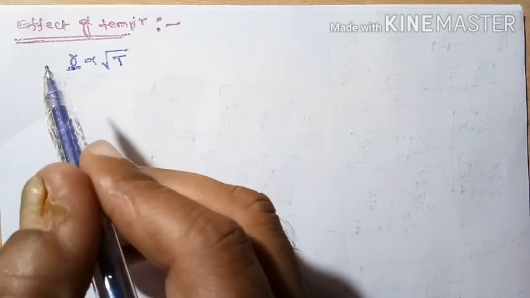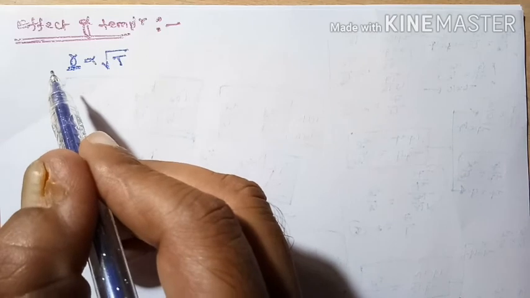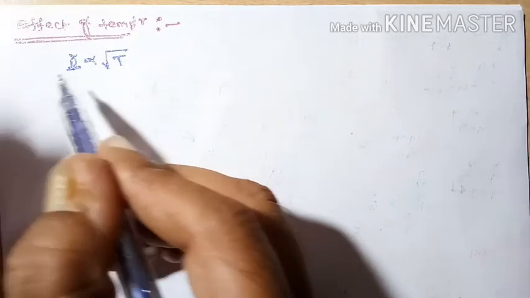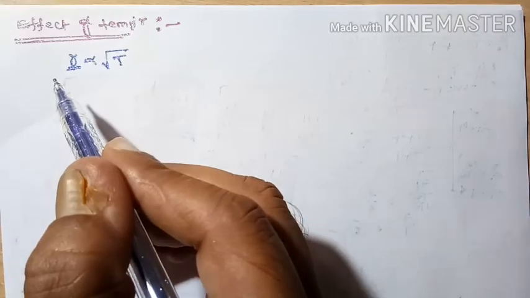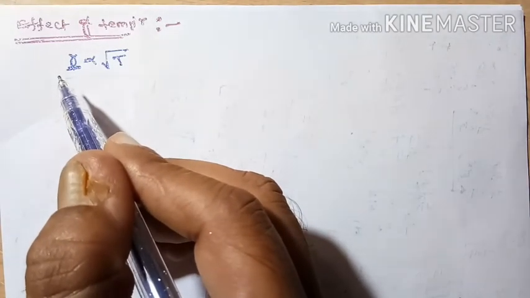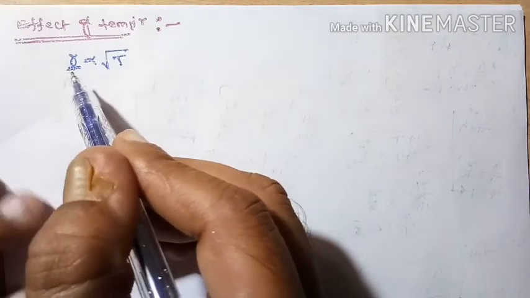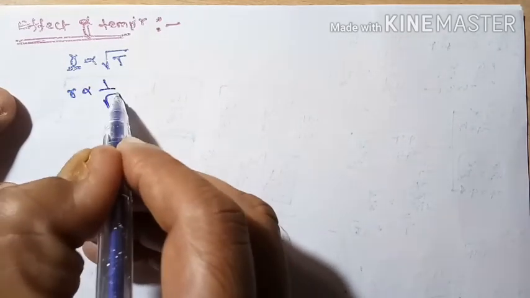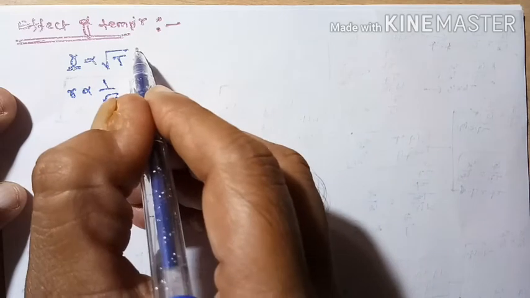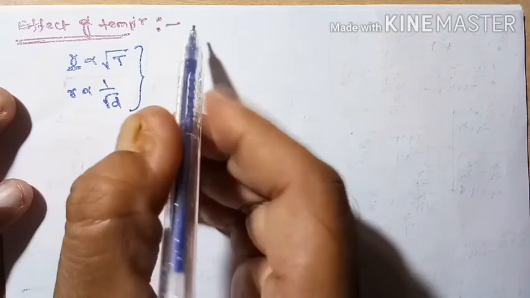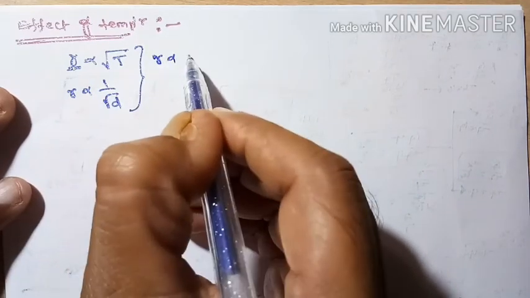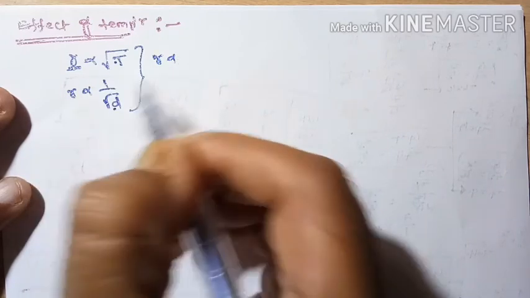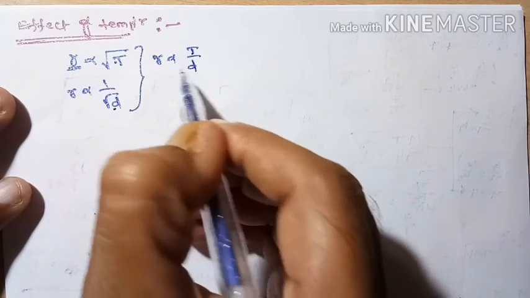So the rate of diffusion of the gas also increases. We already have R inversely proportional to the square root of density. From this, we can write R is proportional to the square root of temperature and inverse square root of density, so T by D we can write.